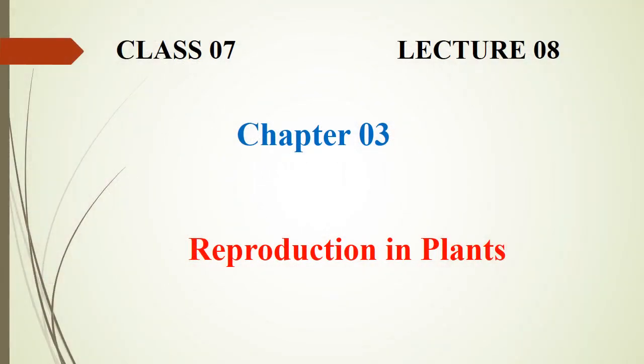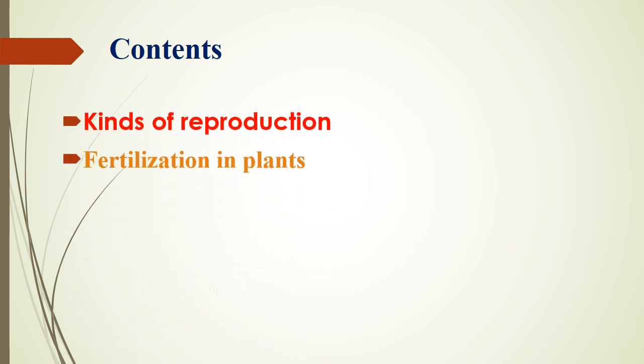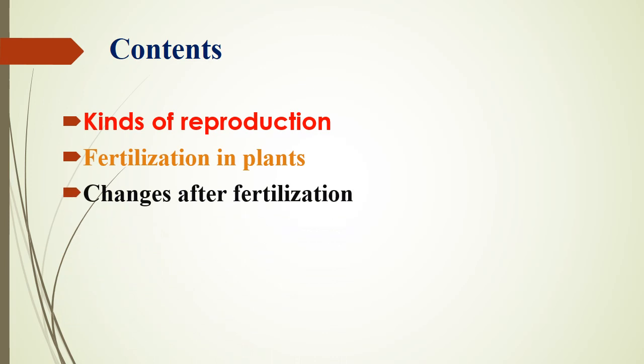Welcome to lecture number 8 from chapter 3, that is reproduction in plants. Dear students, in our previous lecture we have studied about pollination in plants, kinds of pollination and agents for pollination. Now in this lecture we will discuss kinds of reproduction, fertilization in plants and changes after fertilization. So first of all, kinds of reproduction.